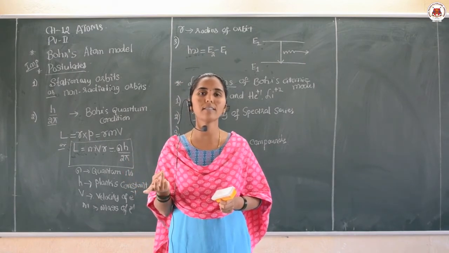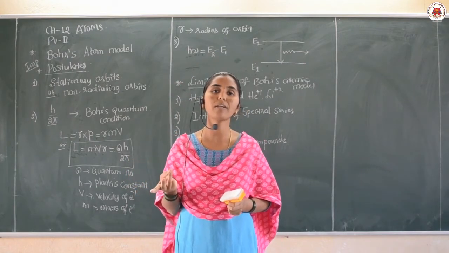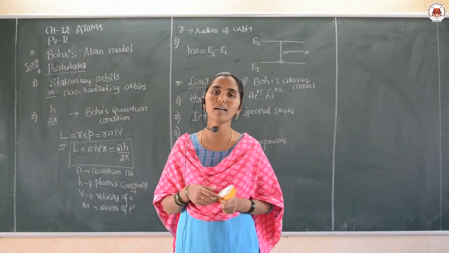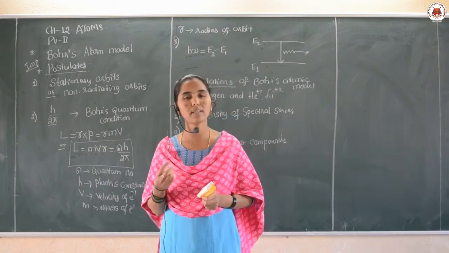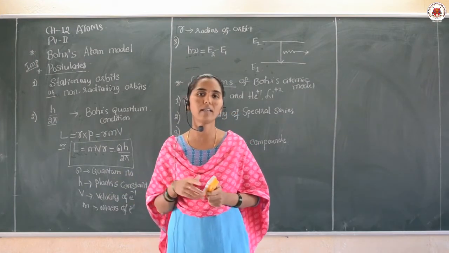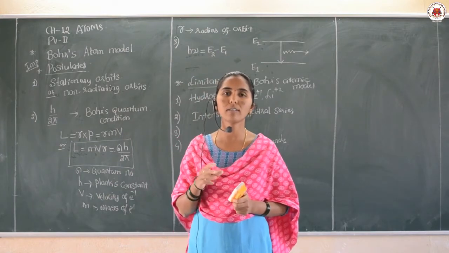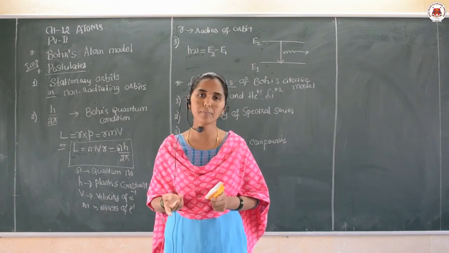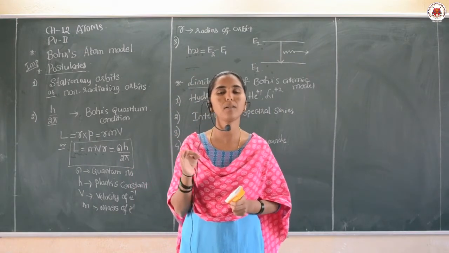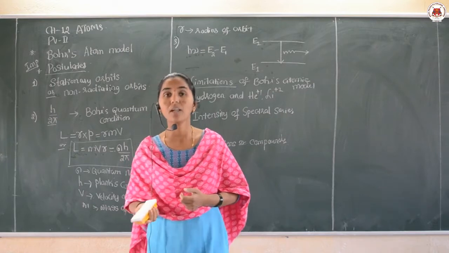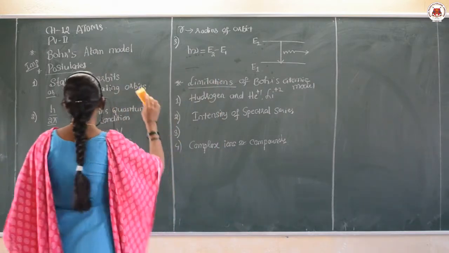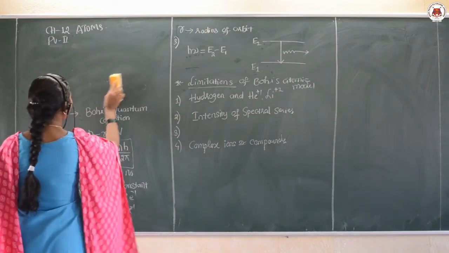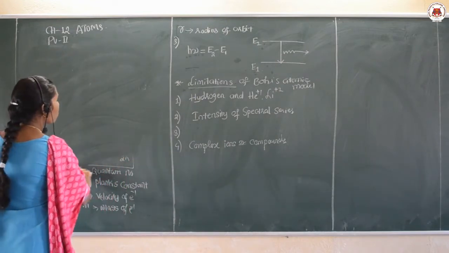Another one is the formula for the frequency and velocity of the electron revolving in the stationary orbit. These are the three expressions we derive in this chapter. The radius and velocity may be asked for 3 marks, but the energy will be asked for 5 marks, right. Now, let us derive the expression for the radius of the nth orbit using Bohr's atomic model.